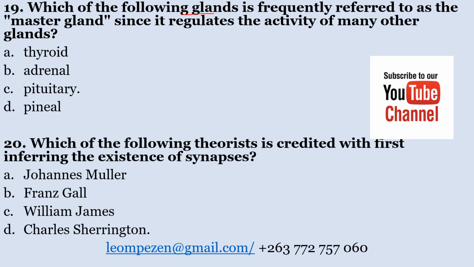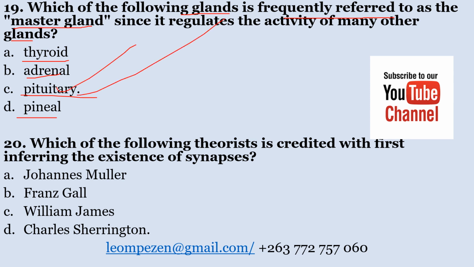Number 19, which of the following glands is frequently referred to as the master gland, since it regulates the activity of many other glands? A, thyroid; B, adrenal; C, pituitary; D, pineal. Which of the following glands is frequently referred to as the master gland? The correct answer here is C, pituitary.